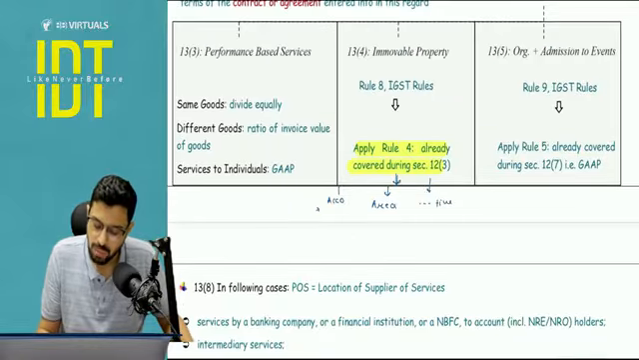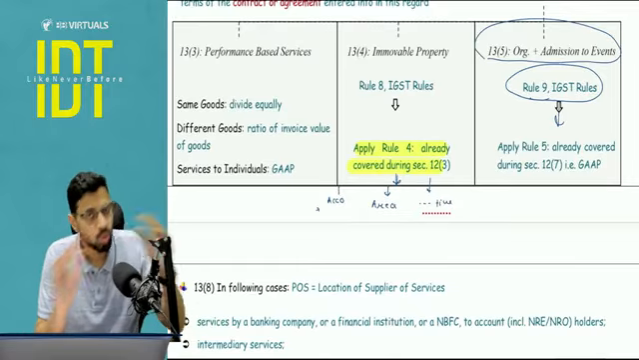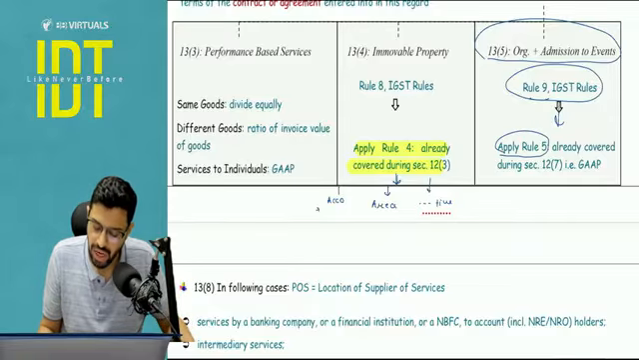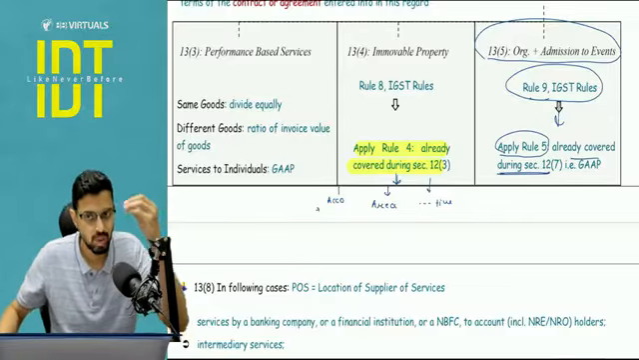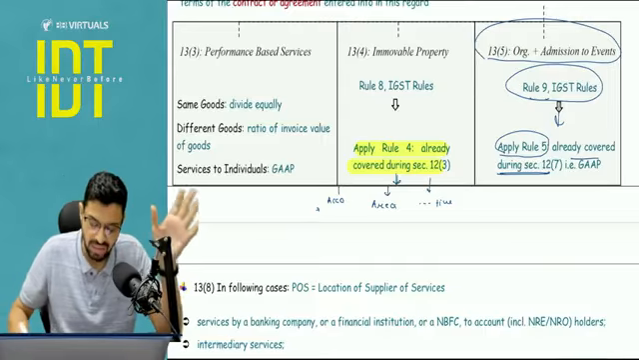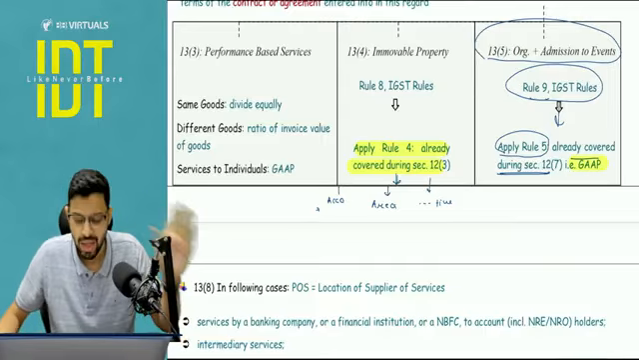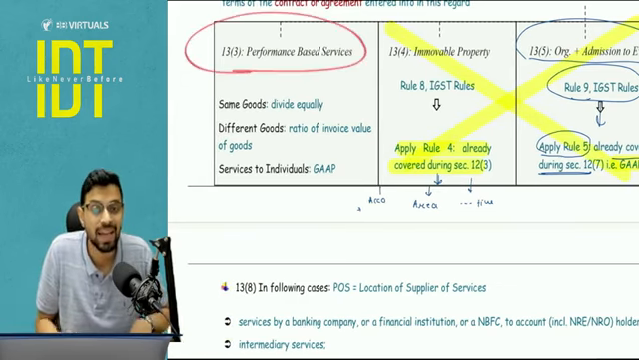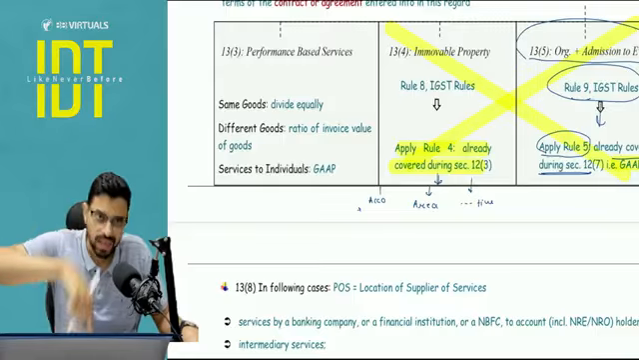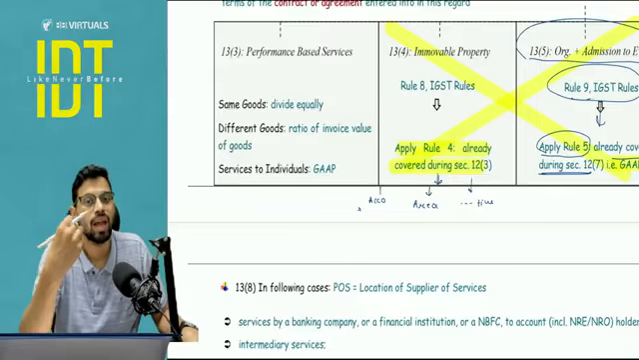Then similarly with respect to event, rule number 9 IGST, and rule number 9 again makes no addition. It applies rule 5 only that we have covered in section number 12, and that rule number 5 also did not give anything specific. It just asked us to apply generally accepted accounting principles. So here there is no value addition, but because there is no such subsection dealing in section number 12, here there is something in substance which is being told in a new manner.